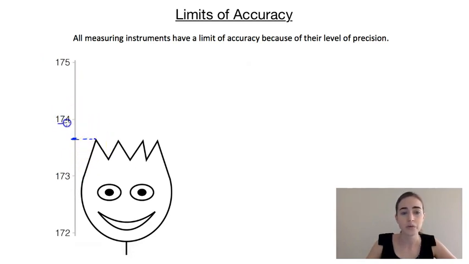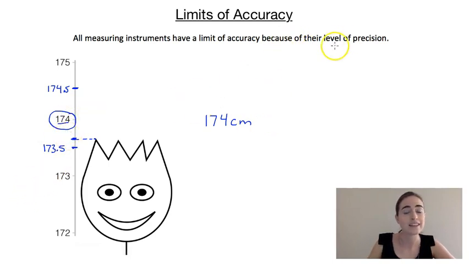If we were doing that, we would say that he was 174 centimeters tall. But you can see that we weren't being 100% accurate because we were only measuring in whole centimeters. Because we were measuring centimeters, he could have been anywhere from here to here, so anywhere from 173.5 to 174.5. Any height in between there would have been rounded to 174 centimeters.